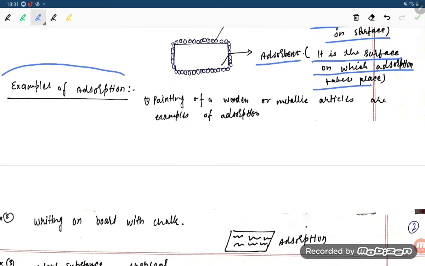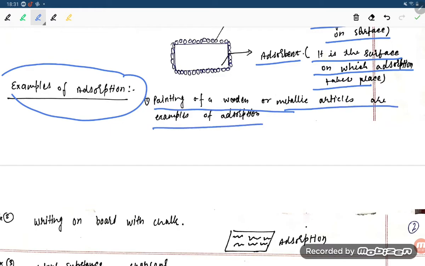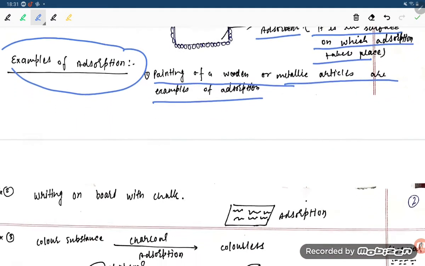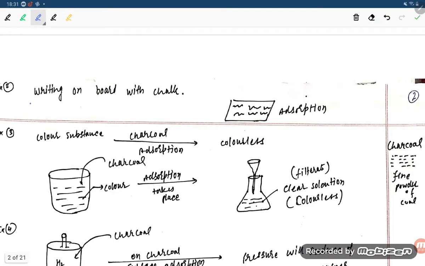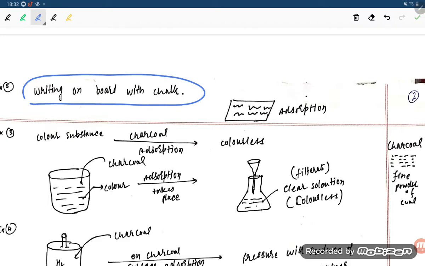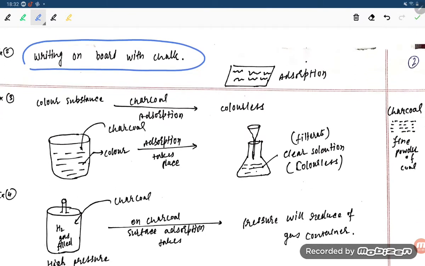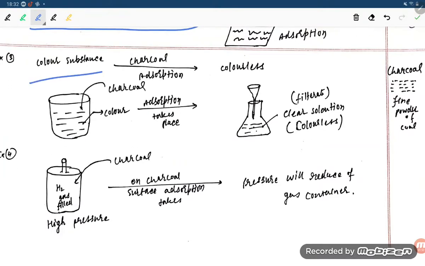Okay, examples of adsorption. What are the examples of adsorption? Painting of wooden and metallic articles, etc. are examples of adsorption. Next, writing on the board with chalk is also an example of adsorption.